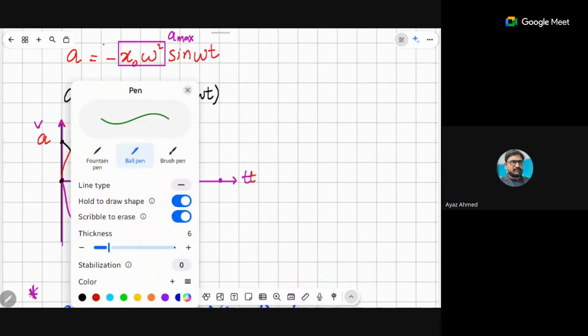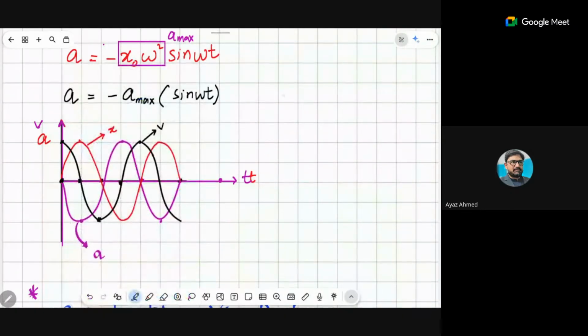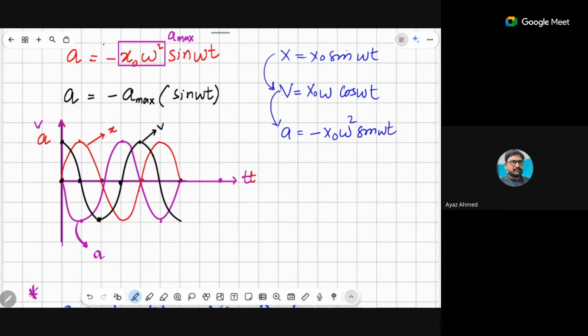So when we memorize them, we have to be very careful: x is equal to x naught sine omega t, then v will be equal to x naught omega cos omega t, and then the acceleration will be equal to minus x naught omega square sine omega t. So this is basically the difference in all these three equations.